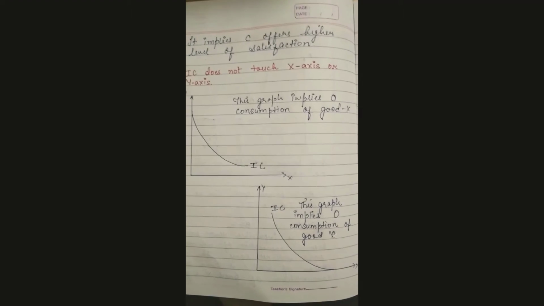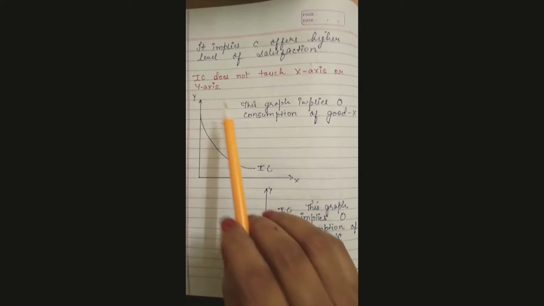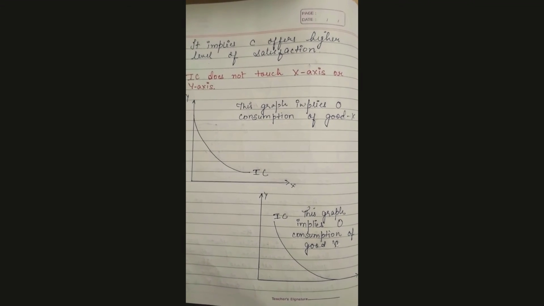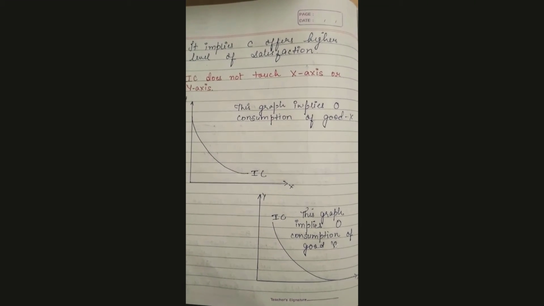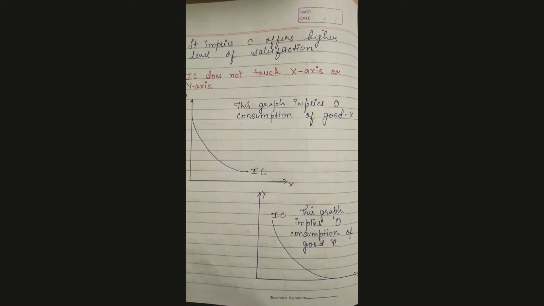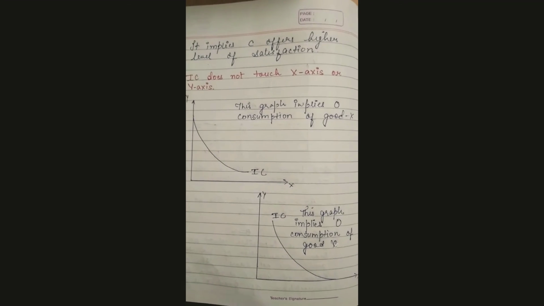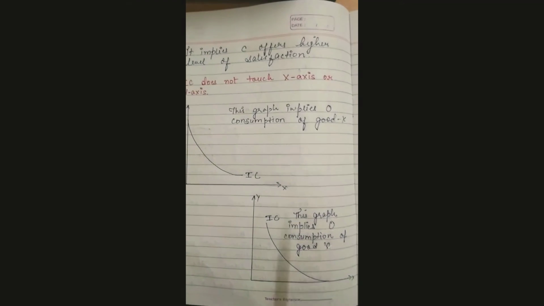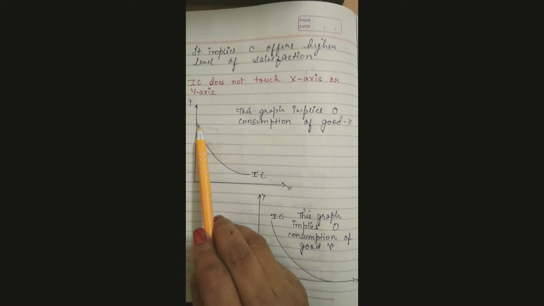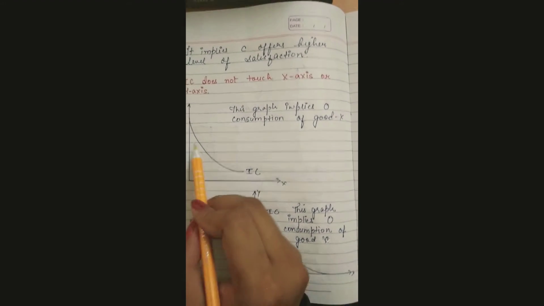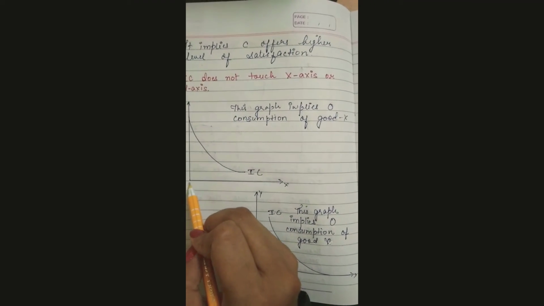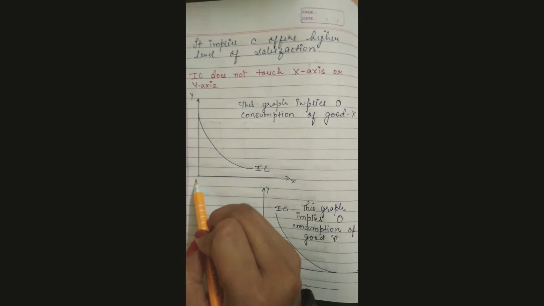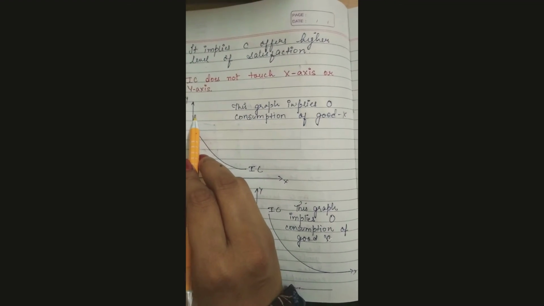Now let us see the last property, that is, ICs do not touch the x-axis or y-axis. We have seen that IC is downward sloping, IC is convex to the origin, higher IC indicates higher level of satisfaction, and IC does not touch or intersect each other. So IC touches neither the x-axis nor the y-axis. How? Now see this axis. Suppose IC touches the y-axis. So what does it imply? It implies that consumption of good X at this point is 0. At the starting point, consumption of good X is 0.